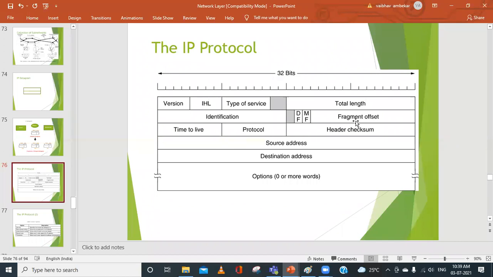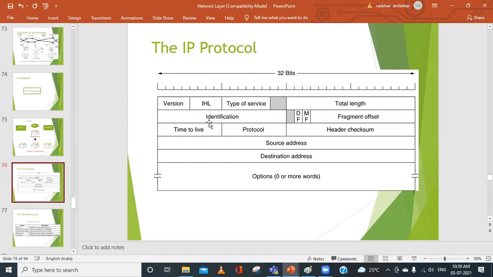And then we have the fragment offset. This is a 13-bit field which is used to indicate where a particular fragment belongs within the original data. Like I said, 1.1, 1.2, and so on. For that we use this fragment offset.